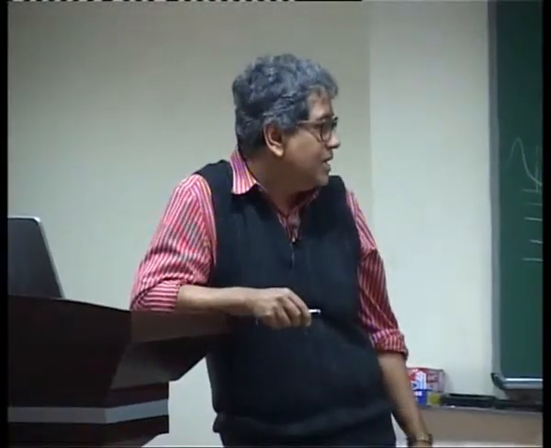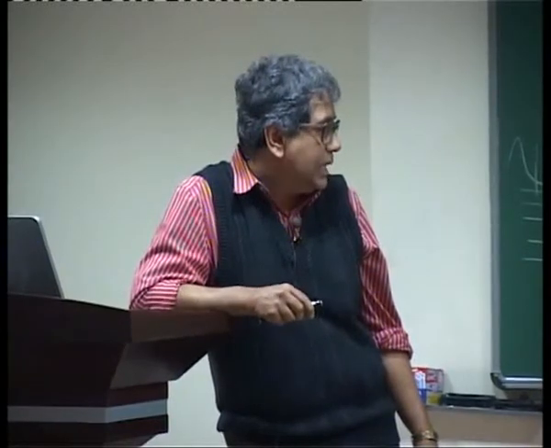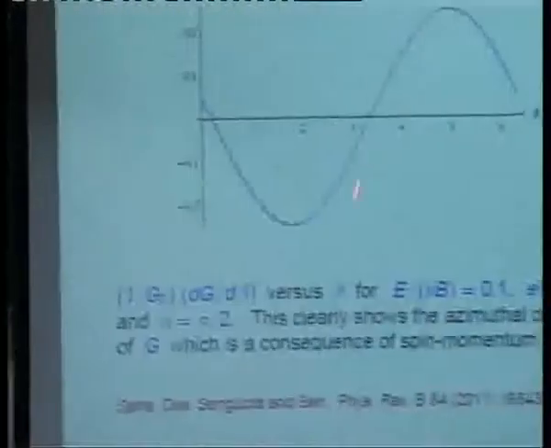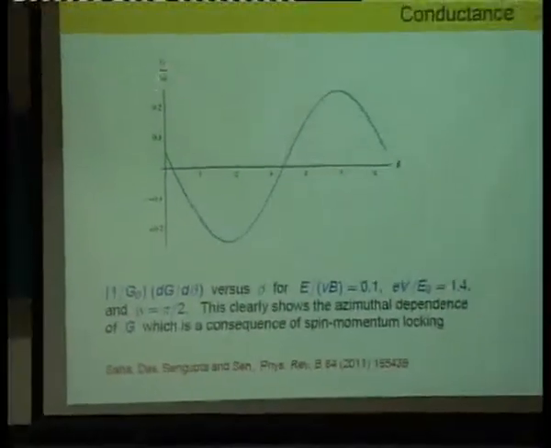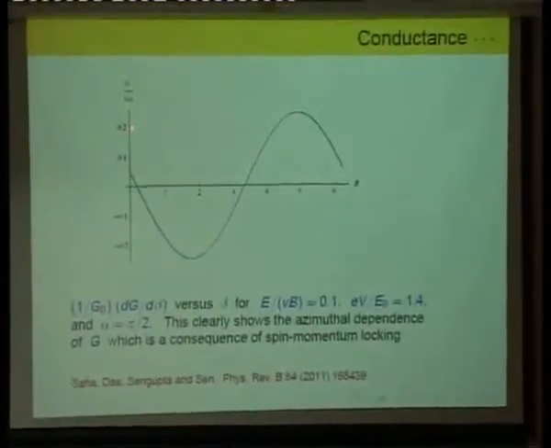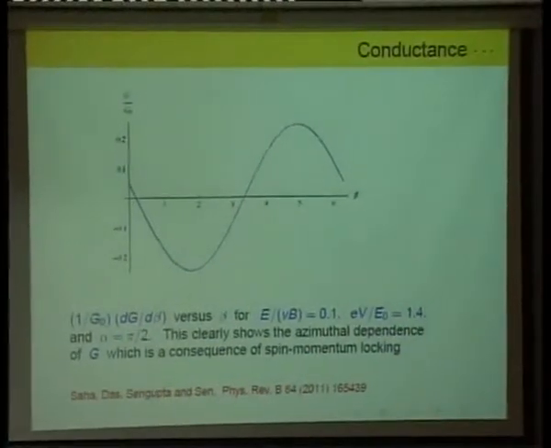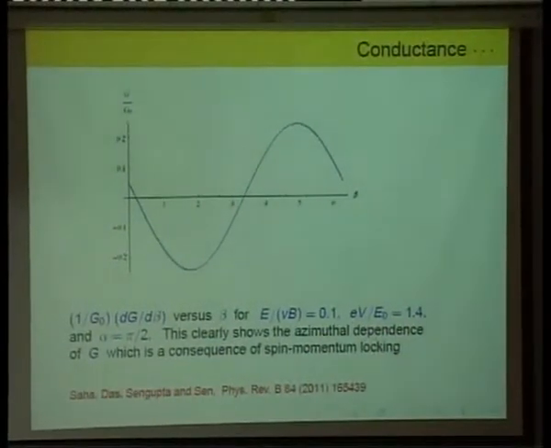Okay, I'm almost done. This final one is the dependence of the conductance on the azimuthal angle beta. Again you see that there is a variation with beta, and it's quite a large variation, of the order of 20% for certain values of beta. So this very clearly shows that the setup we have proposed is really sensitive to the direction of the STM tip magnetization.